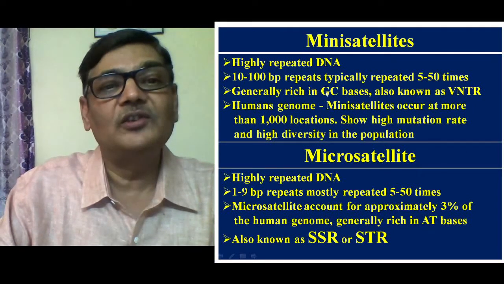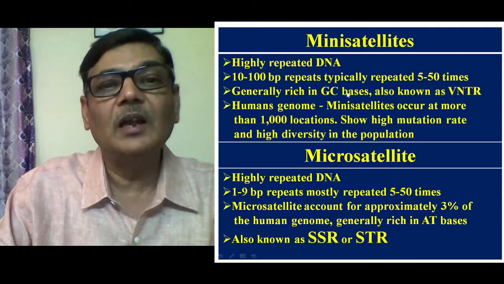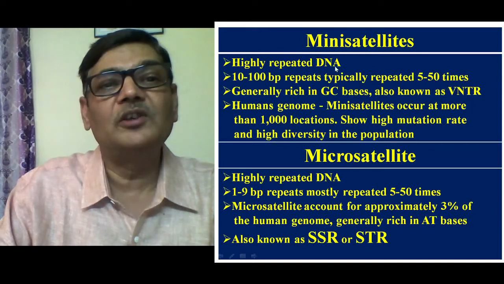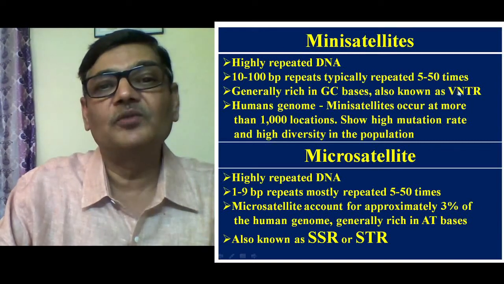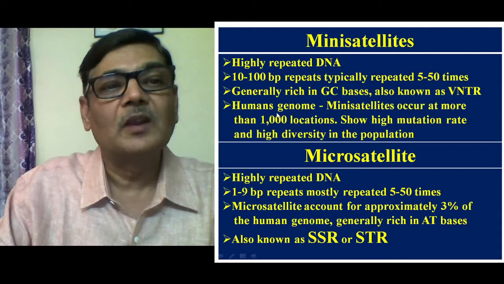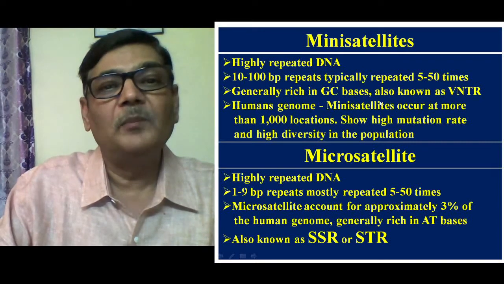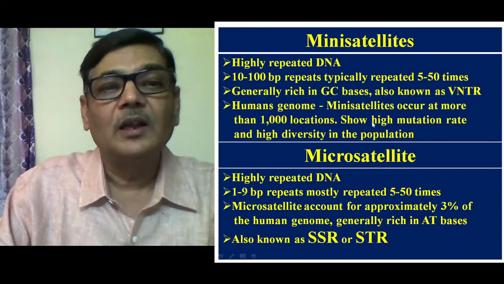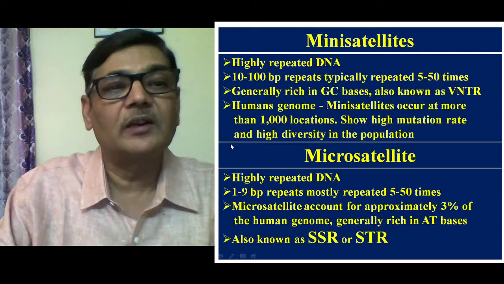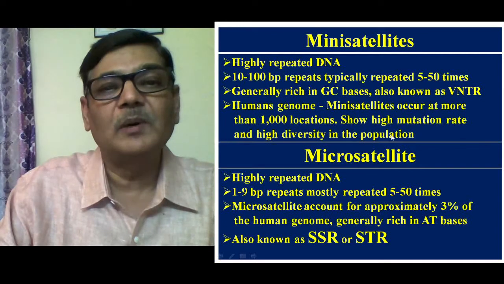Generally, they are rich in GC bases, and they are also known as VNTR, that is variable number tandem repeats. In the human genome, minisatellites occur at more than 1000 locations. They show a high mutation rate and high diversity in the population.